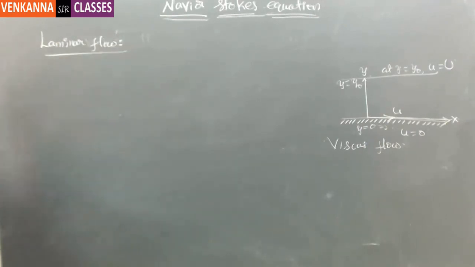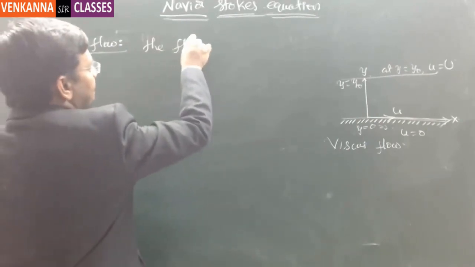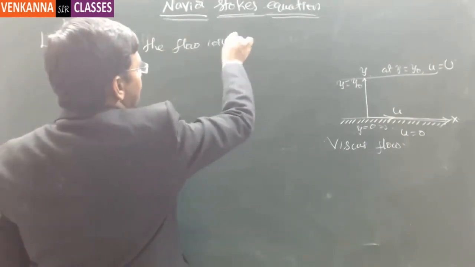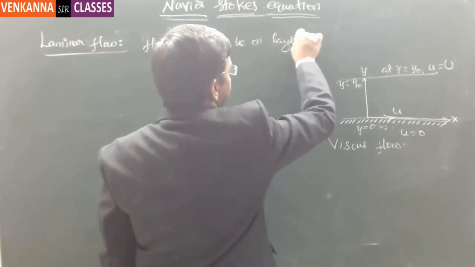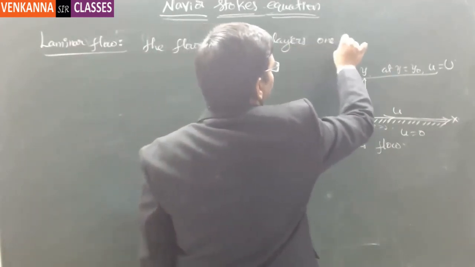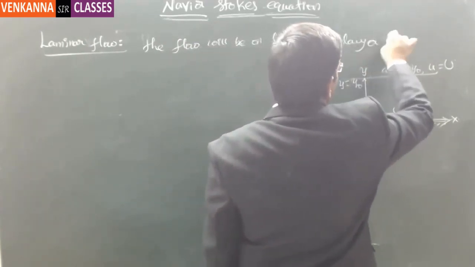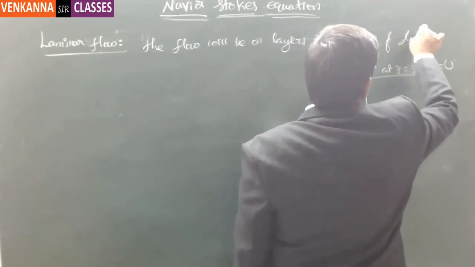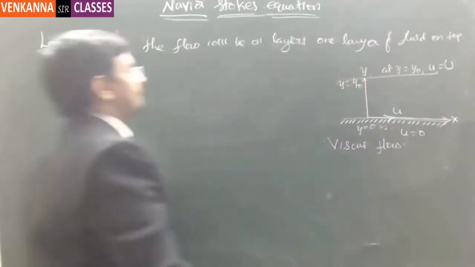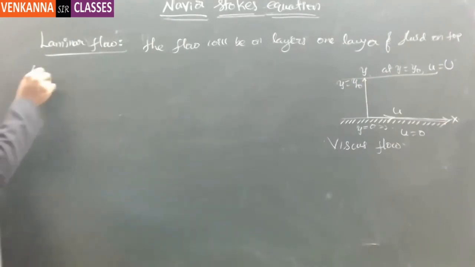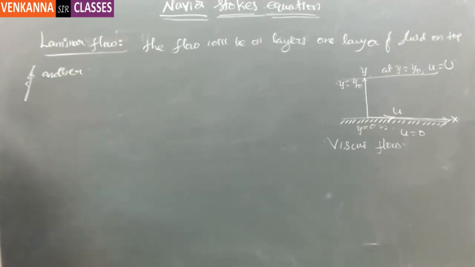In case of laminar flow, the flow will be in layers, one layer of fluid on top of another. This is what we call laminar flow.